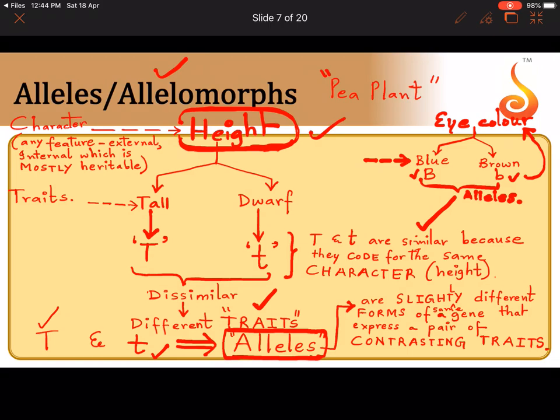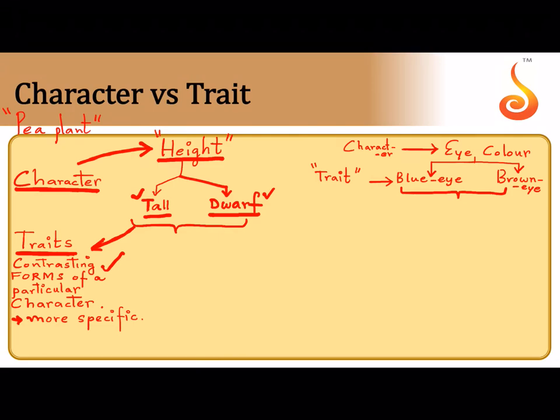But the basic idea is, what did we learn in the previous slide? We learnt about character and trait. I told you character is a broader term and trait is more specific. If I say character height, I am not saying which height I am talking about, so it is a broader term. Trait is very specific, tall or dwarf. Like if I say eye color, I'm not saying which color, but if I say blue or brown, I'm mentioning the trait.